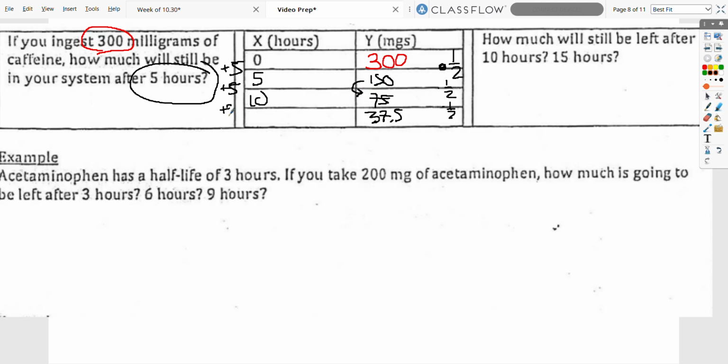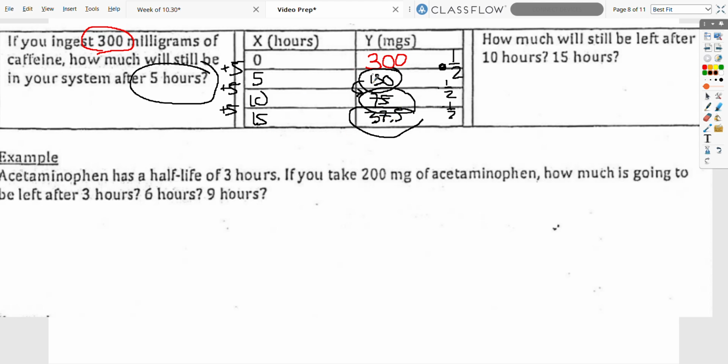Another 5 hours pass, this becomes 15, so after 15 hours it halves again, 75 to 37.5. So how much is left at each time? After 5 hours, there is 150. After 10 hours, there are 75 milligrams left. And after 15 hours, there are 37.5 milligrams left.